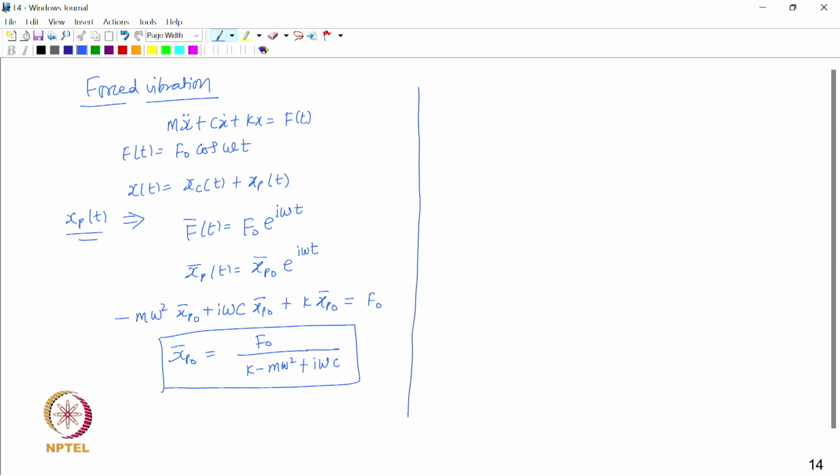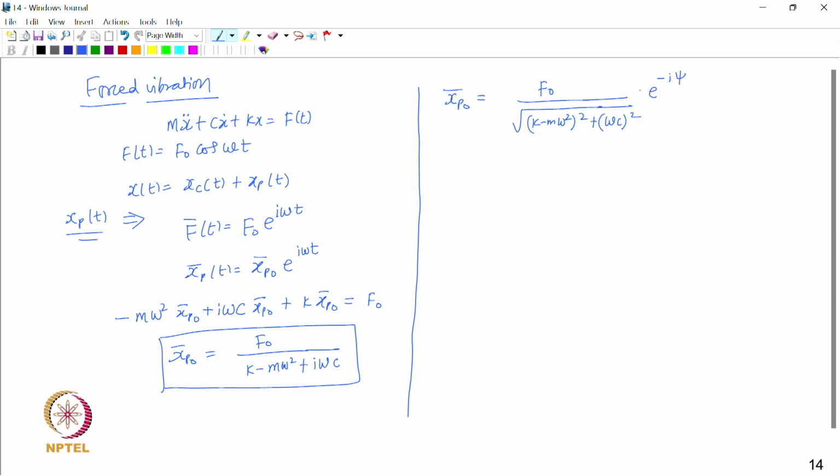Now, this can be expressed in the magnitude and phase form like this. We can also write the magnitude as f naught upon square root of (k minus m omega square) whole square plus (omega c) whole square, into e to the power minus i psi.